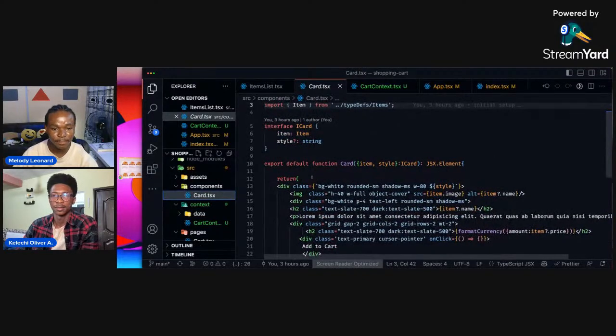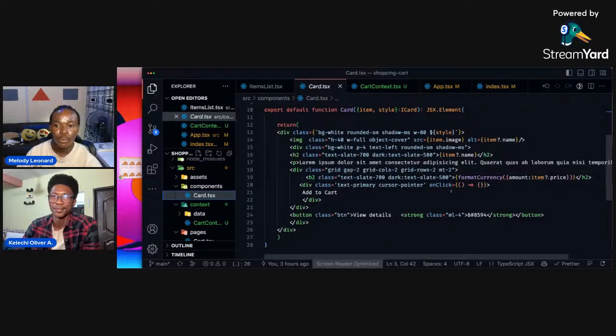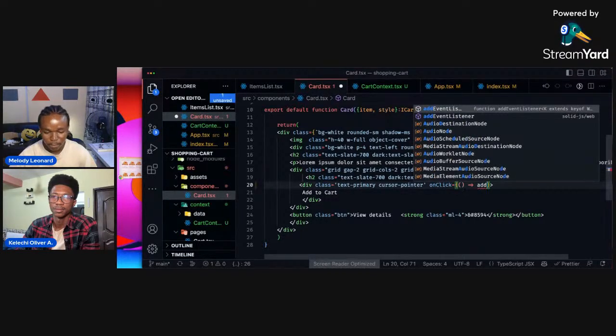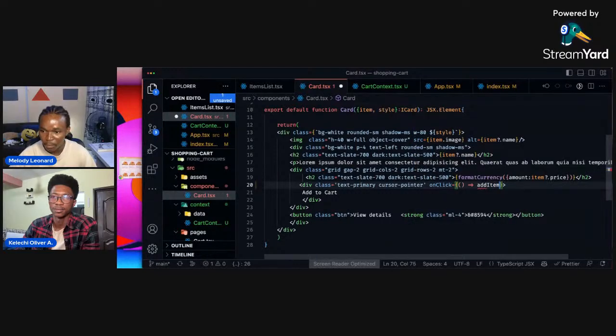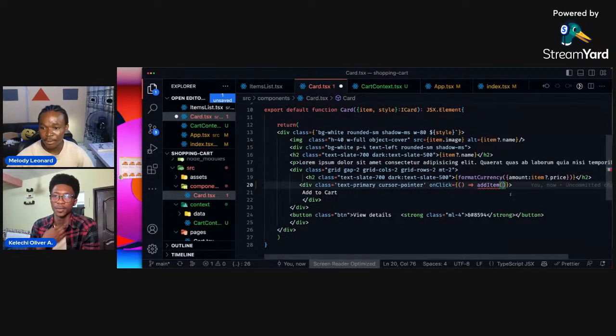So we want to have this button here, and this button should say something like add item, right? It should say something like add item, right? Yeah. So the way we want to handle this is